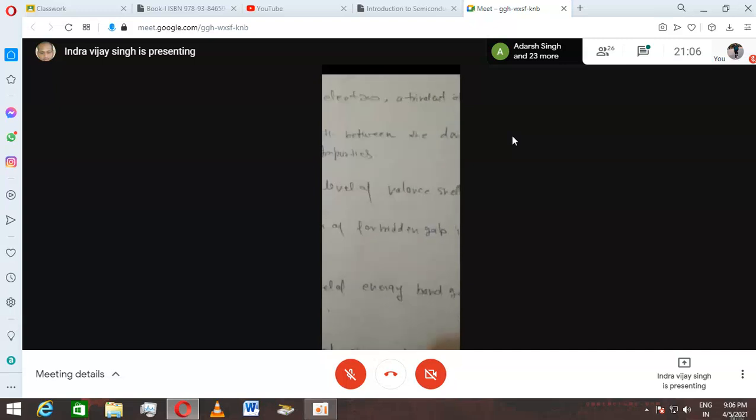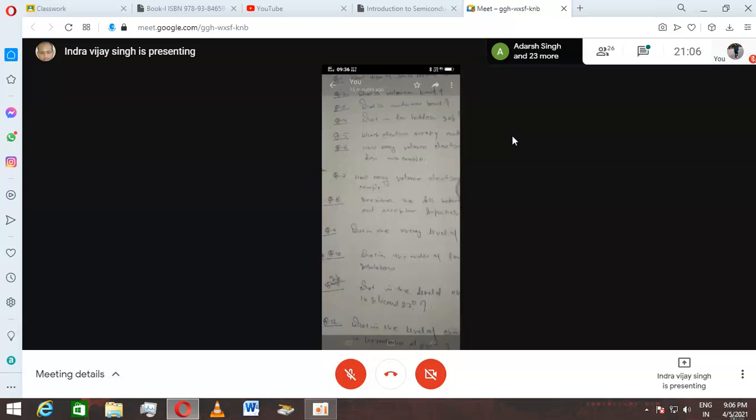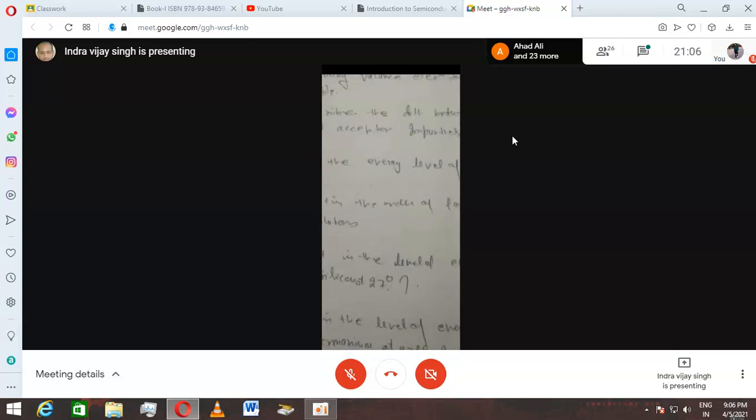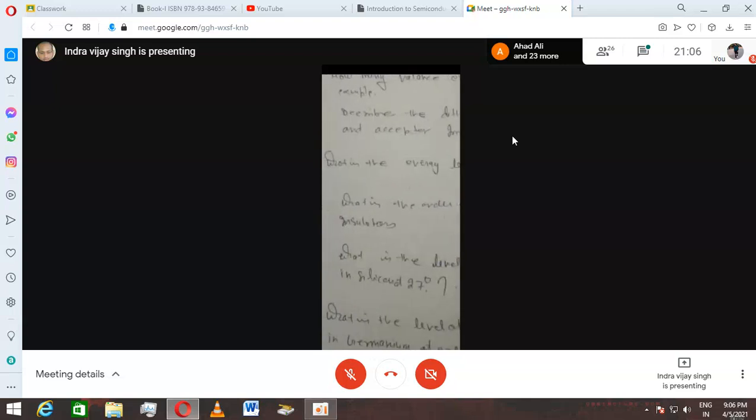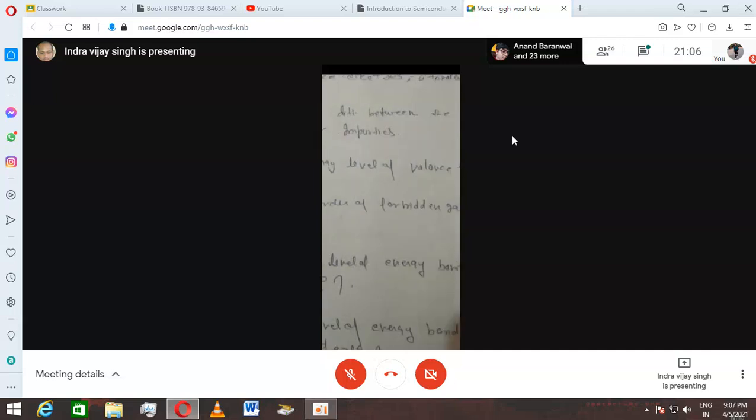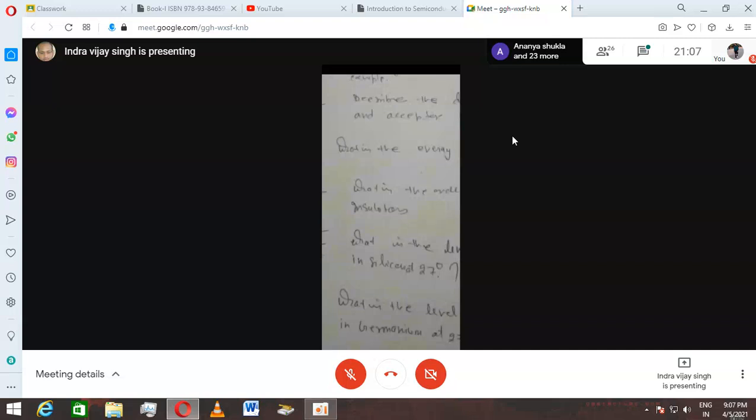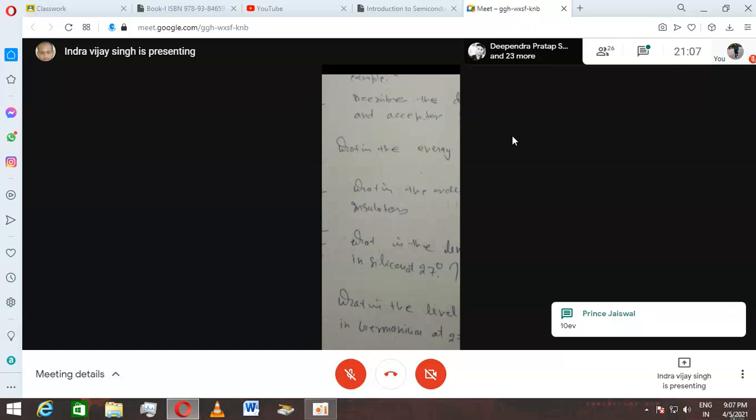What is the order of the forbidden gap in insulators? Sir, 10 electron volt. Forbidden gap 10 electron volt. 10 electron volt is too much.